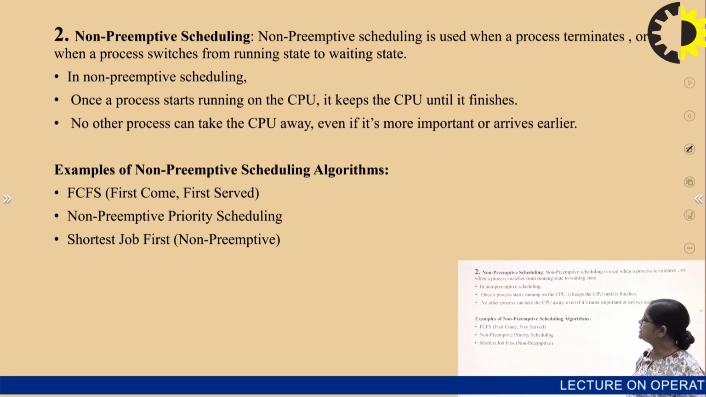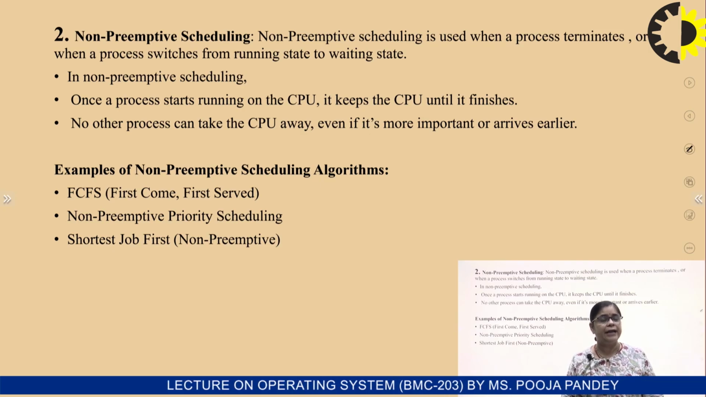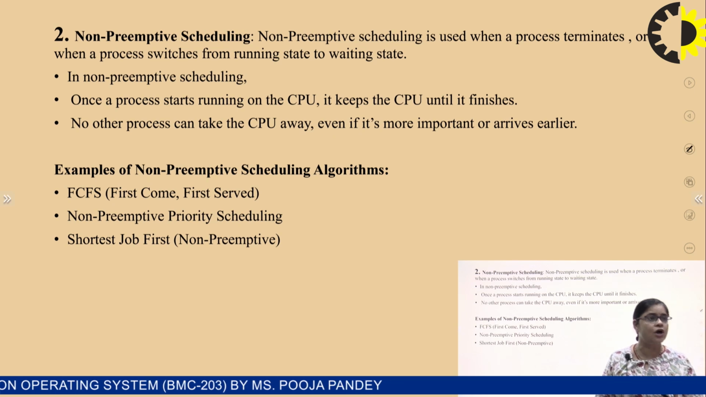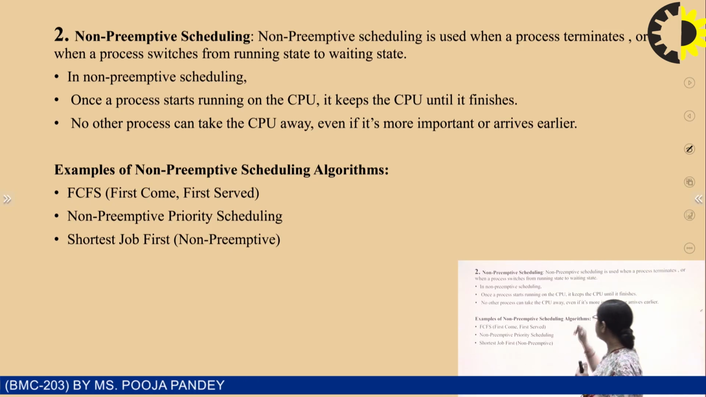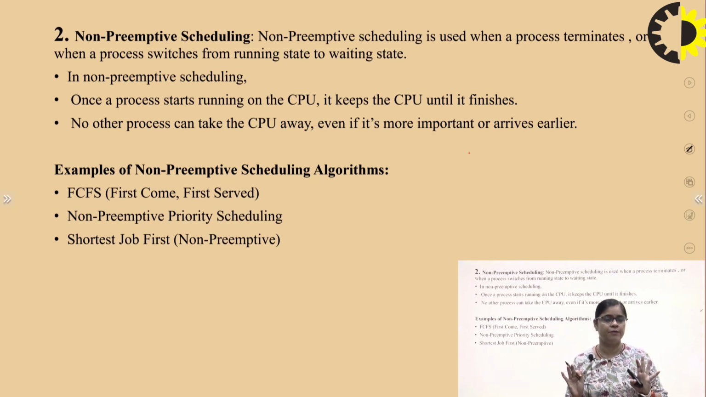Now, the second one is non-preemptive scheduling. If we are clear about the preemptive part, then non-preemptive is very simple. Once a process has started running on the CPU, it keeps the CPU until it finishes, right? The CPU will not switch to another process in non-preemptive until a process has completed its work. So even if the second process is more important, or even if it arrived earlier, it has to wait for the first process. Clear? So that is non-preemptive scheduling.